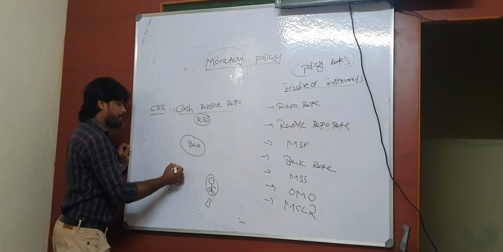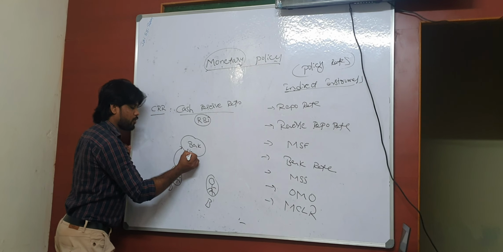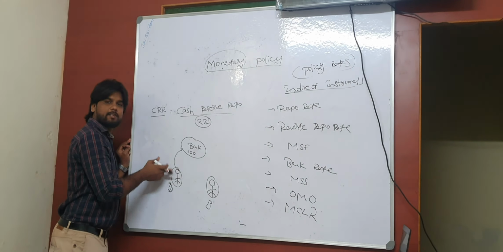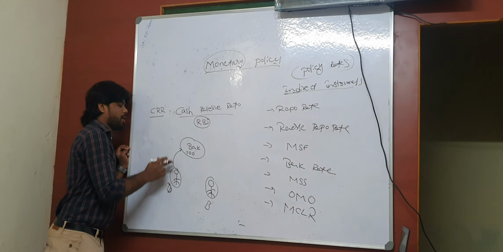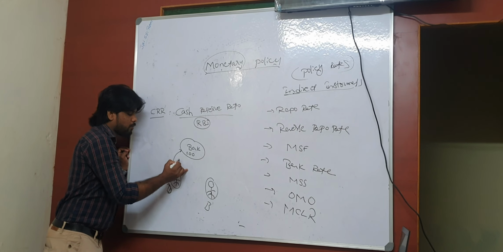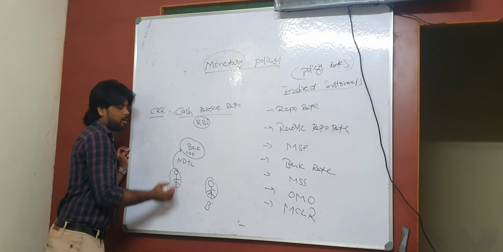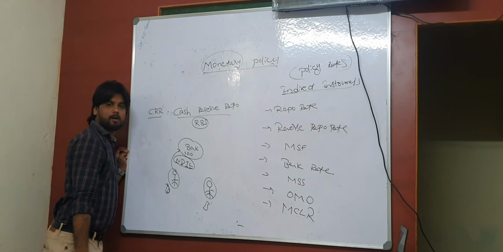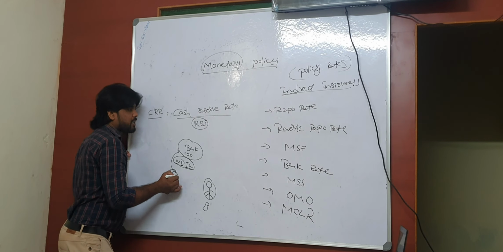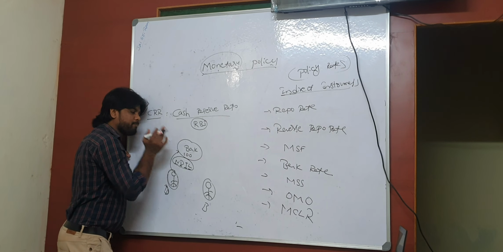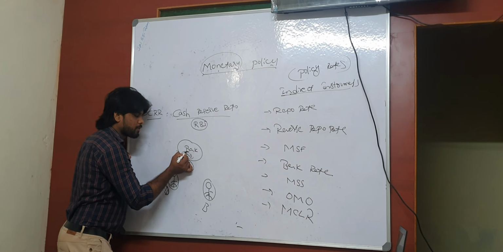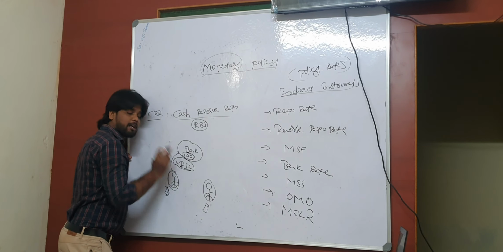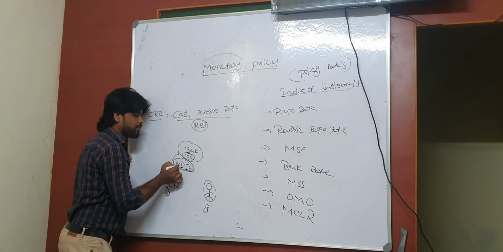Let us assume my depositor has an amount of 100 rupees with me, their money in different deposit forms: savings account, current account, FD, RD, whatever it may be, right? The combination of those things I can call by one more word, NDTL, net demand and time liabilities. Further discussion of NDTL will continue in another class, right? So what is the meaning of CRR? The amount which the banks have in their pocket, which belongs to their customers in the form of demand deposits and term deposits, is NDTL, net demand and time liabilities.